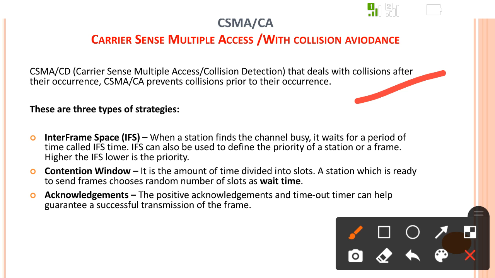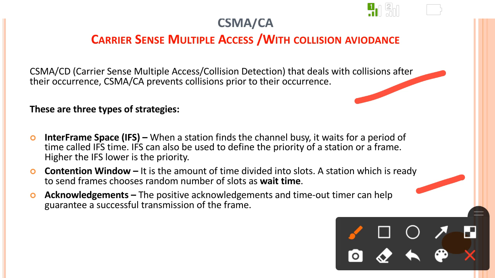Contention window, it is an amount of time divided into slots. A station which is ready to send a frame chooses a random amount of time called the slot time. Each and every station is given its slot. Even though the station is free, whenever the slot comes to the respective station, the station will send the data. Otherwise, as soon as each station senses the medium is free, every station will start sending data and there may be a collision. This can be avoided by the slot time given to each station.